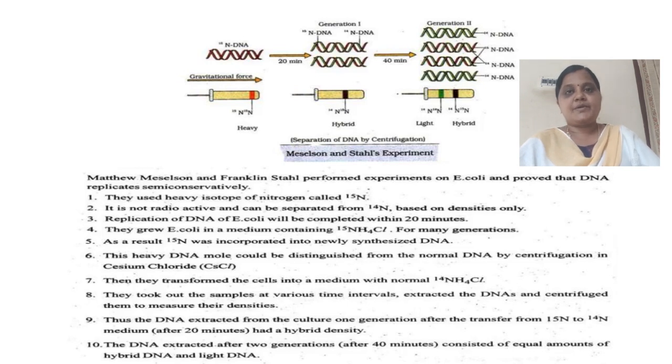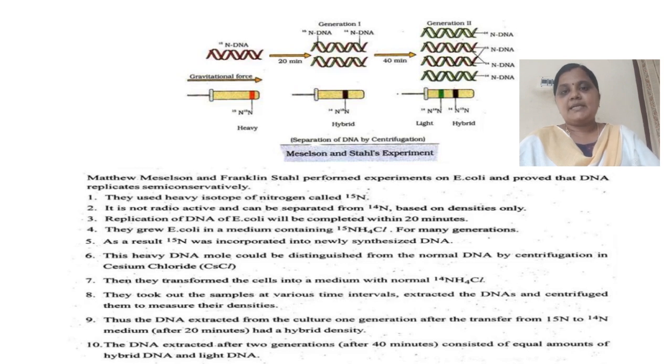For this, they grew the E. coli in a medium containing 15NH4Cl for many generations. The heavy DNA can be distinguished from the normal DNA by centrifugation in cesium chloride. They took out samples at various intervals and centrifuged them to measure their densities. If you see in the diagram, generation 1 and generation 2.